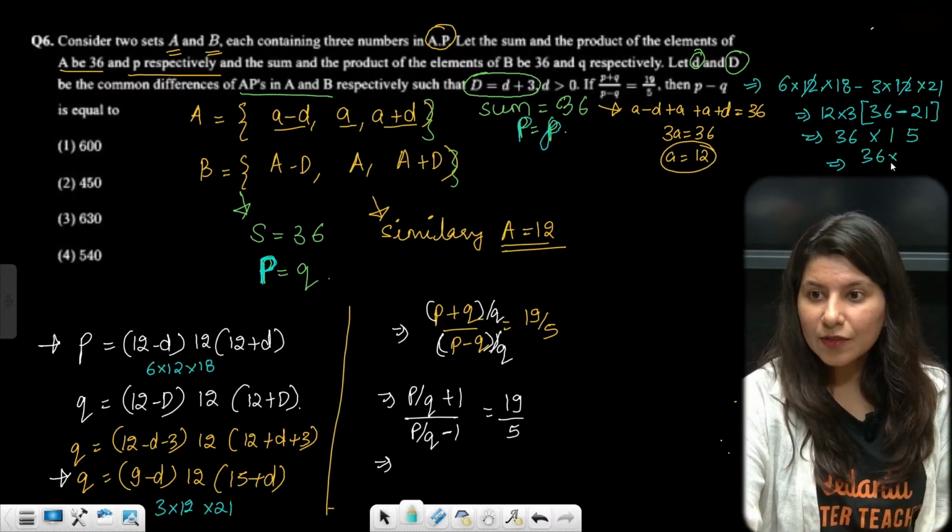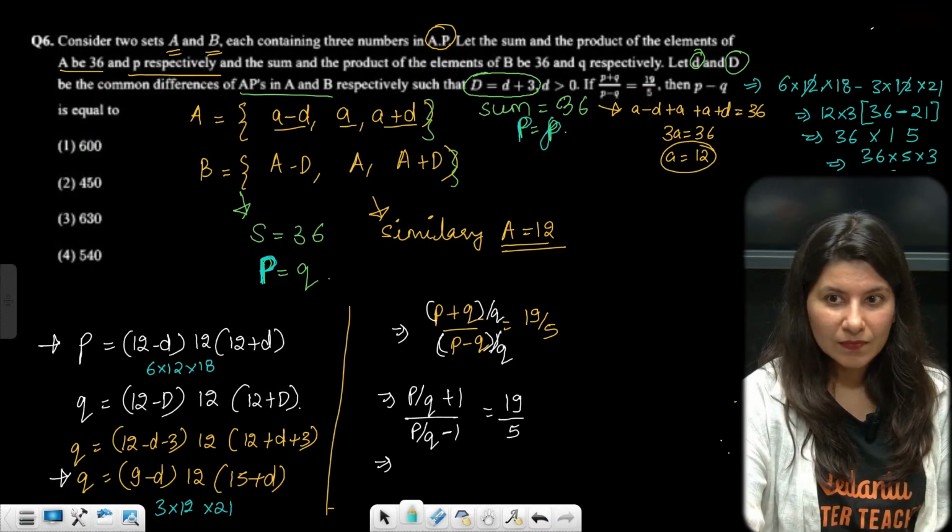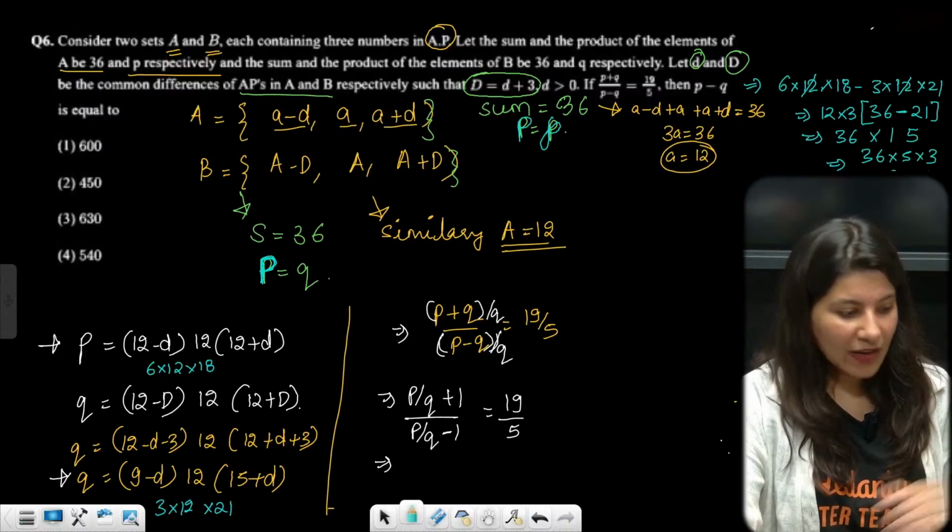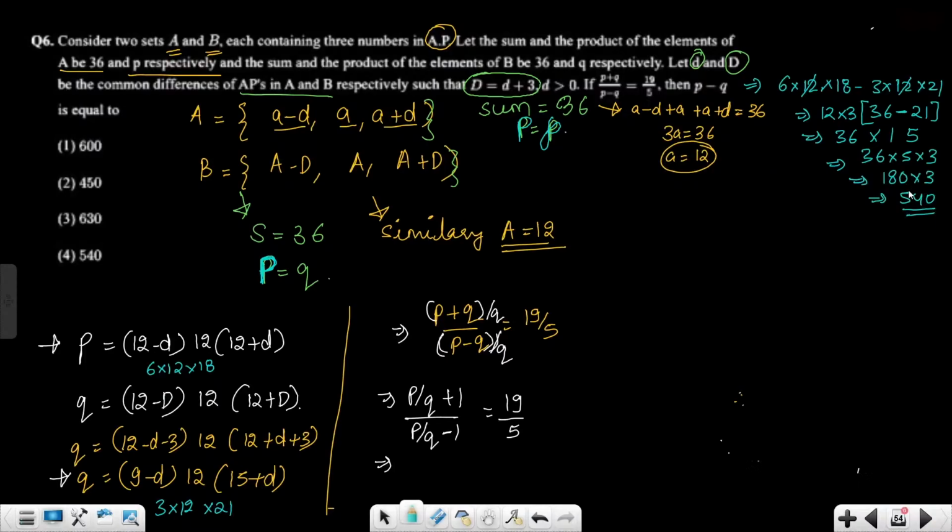So 36 into 5 into 3. 36 into 5 is 180 into 3. 180 into 3, 540. 540 is absolutely right. Where is 540? Option D is absolutely correct.